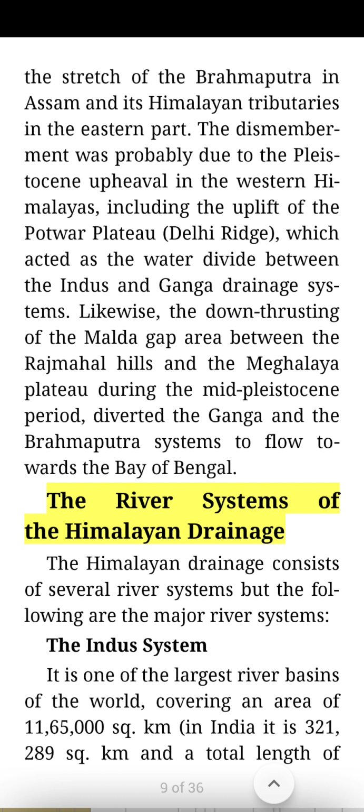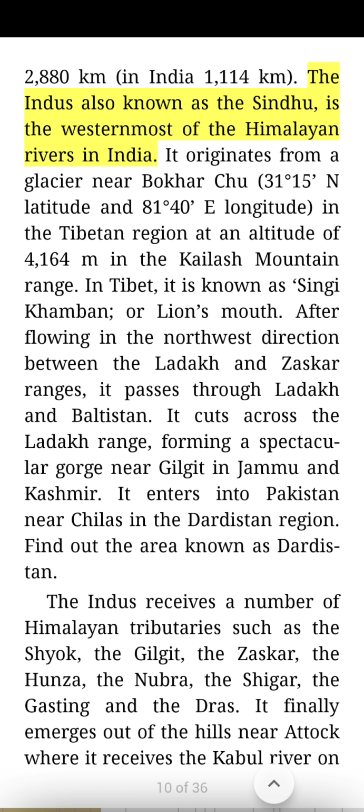The river systems of the Himalayan drainage. The Himalayan drainage consists of several river systems, but the following are the major river systems. The Indus system. It is one of the largest river basins of the world, covering an area of 11,65,000 square km. In India it is 321,289 square km and a total length of 2,880 kilometers. In India 1,114 kilometers. The Indus, also known as the Sindhu, is the westernmost of the Himalayan rivers in India.